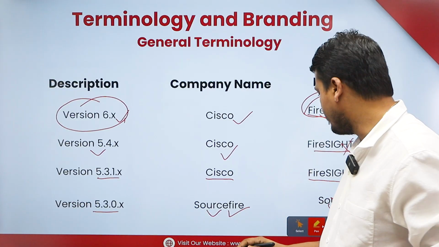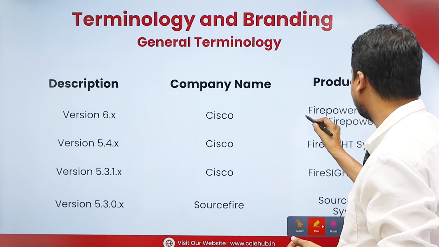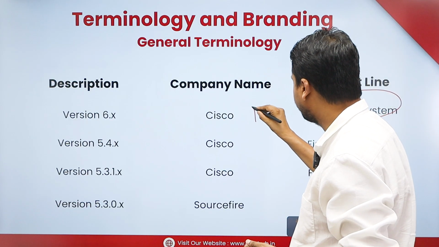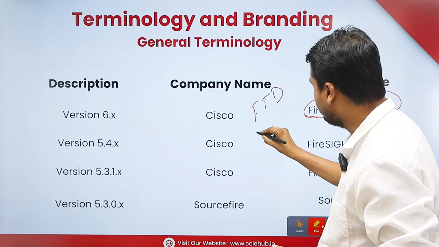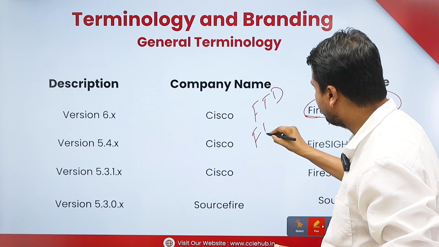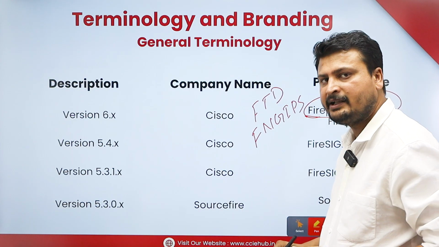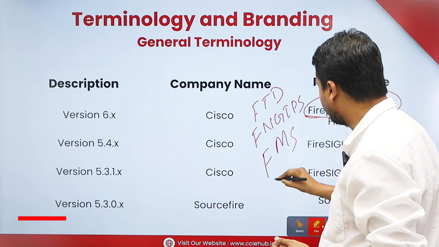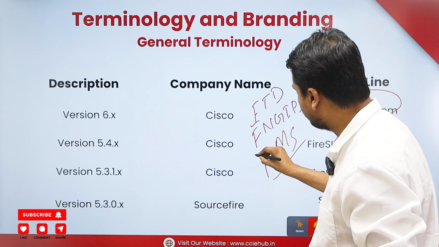So this is how Cisco came up with the Firepower terminology. We have three devices right now. We have FTD, Firepower Threat Defense. We have Firepower next generation IPS, and we have FMC. This is the centralized manager. All these are called Firepower.